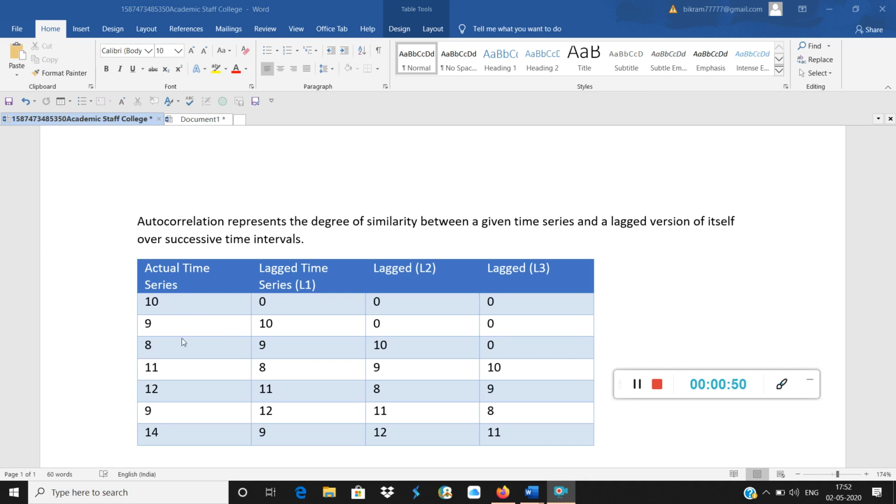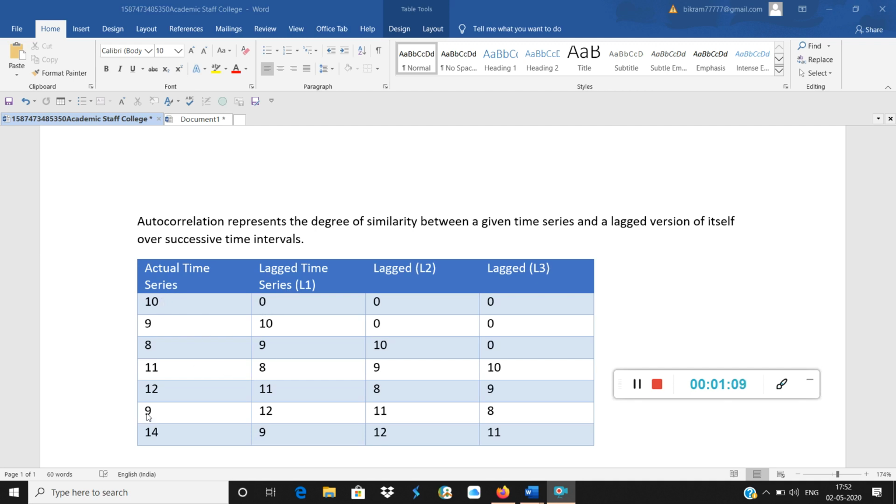Lagged means this whole time series is shifted down by one lag, one day or one observation. Here the observations are daily, so that is why it is a day lag. So the first value becomes 0. You can observe 10 has come here, 9 has come here, 8 has come here.